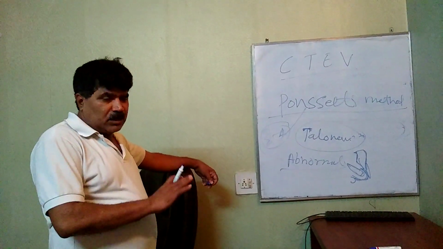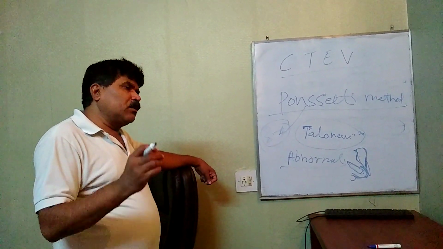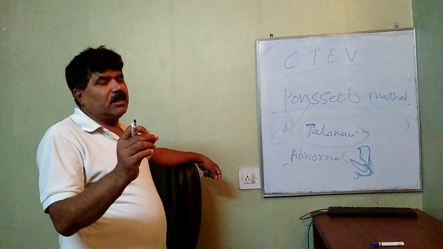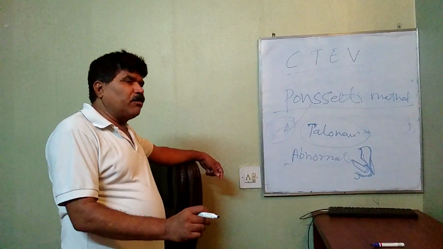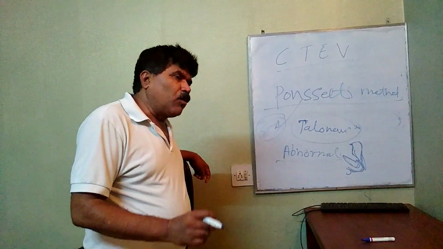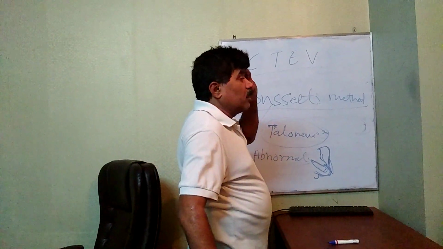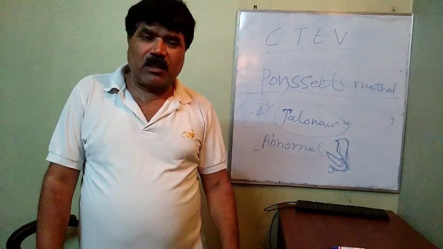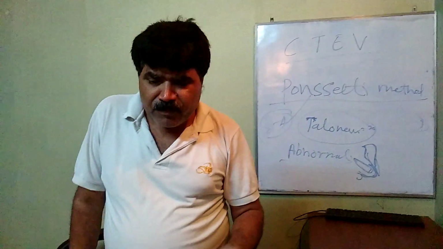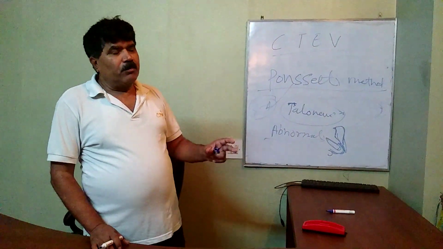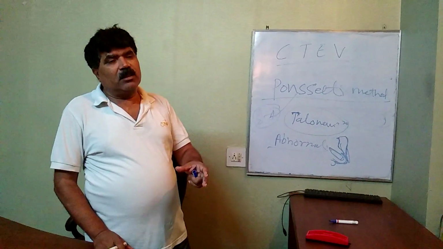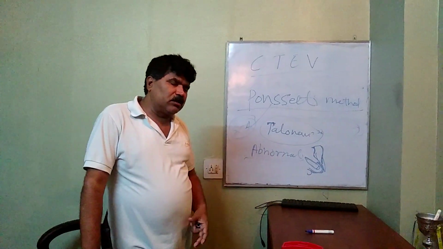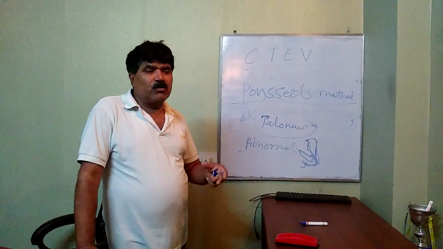So these are the methods of how to treat. Even if you correct the deformity in the early stage, you should maintain it. Whatever method you choose to correct the deformity, either correction is achieved by serial cast, or correction is achieved by operation, the maintenance of that corrected foot is also very important. You should take care of the child till the age of 8 years.